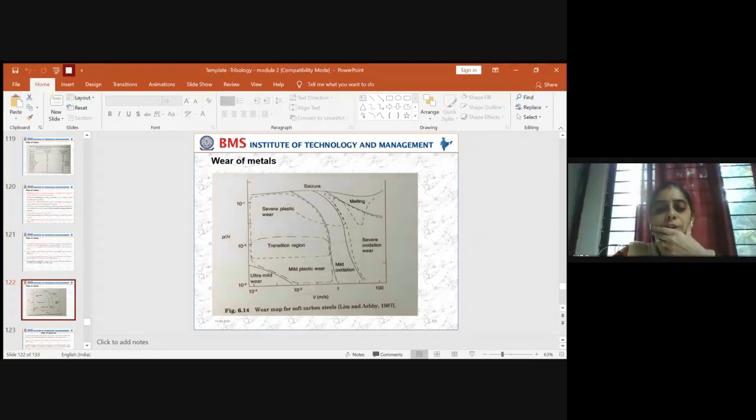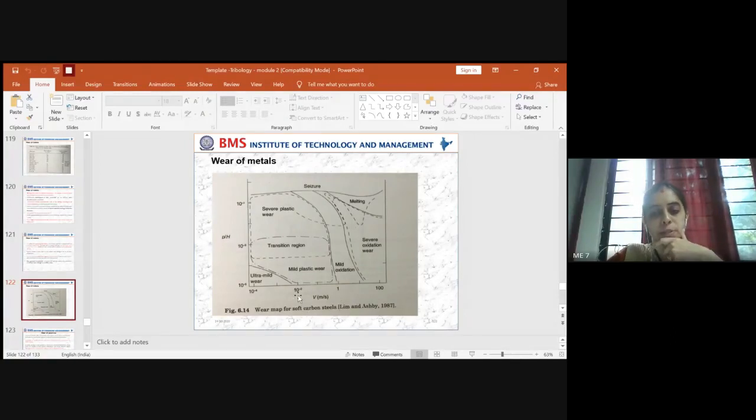Here you can see the pressure along y and the speed along x, and you have different regions of wear which have been mapped. One is called seizure, which comes into picture suddenly, accidentally. In between we have the oxidation region, which is a very mild oxidation, and that comes into picture when the sliding speed is exactly equal to 1 meter per second.